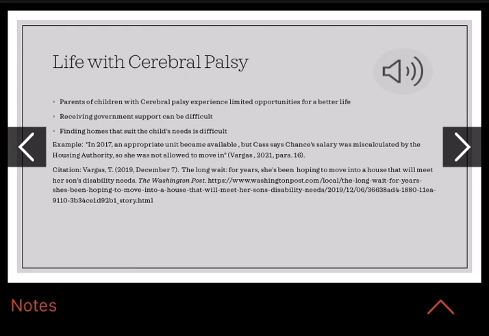Here is an example from the experience of Erica Chance and her son, Aiden. In 2017, an appropriate unit became available, but Cass says Chance's salary was miscalculated by the housing authority, so she was not allowed to move in.